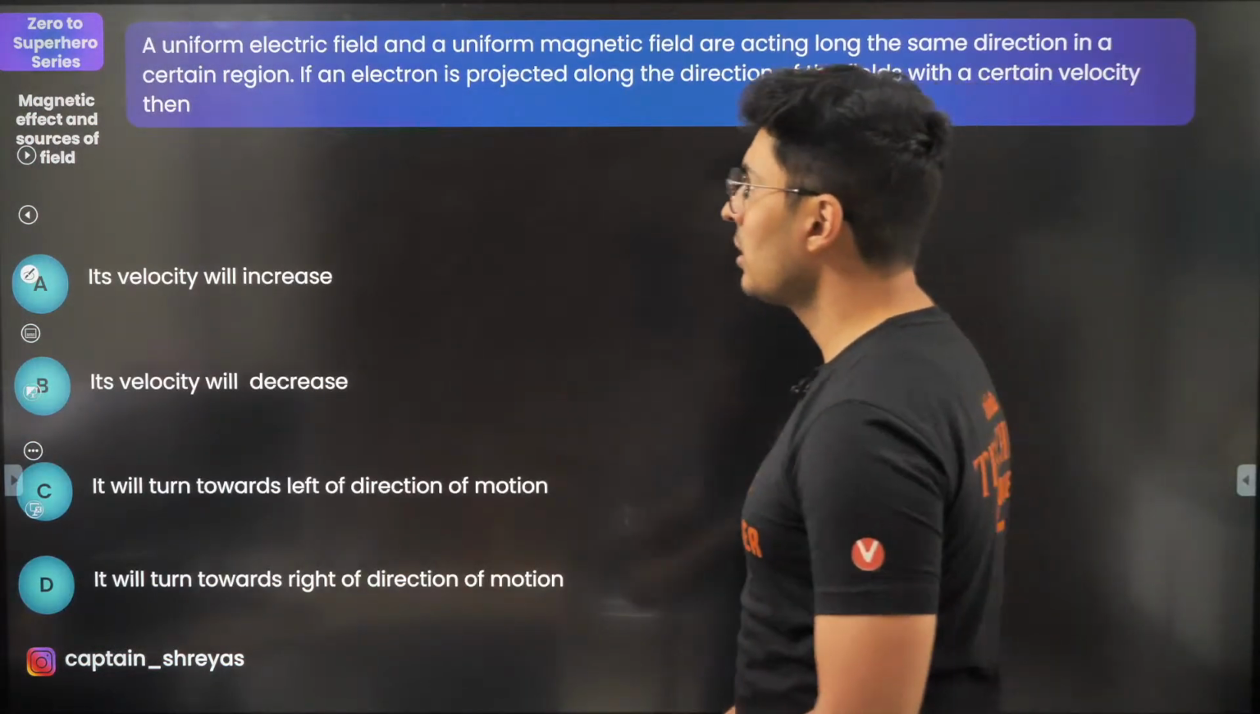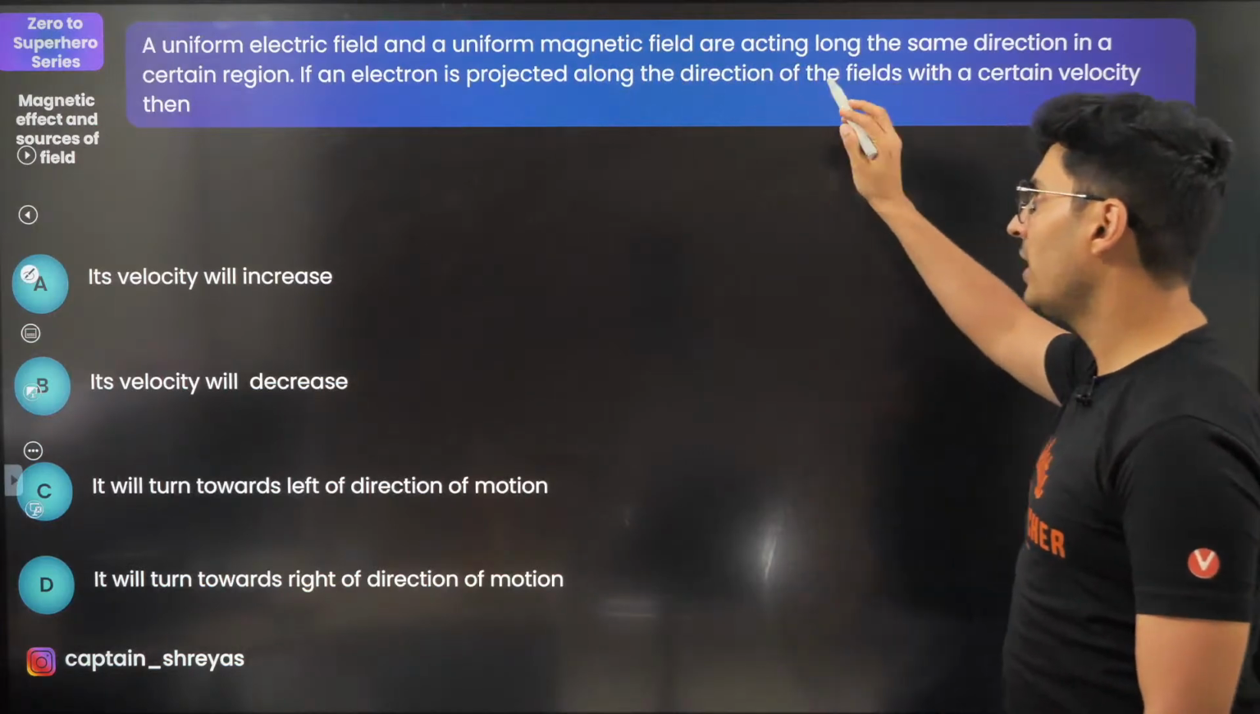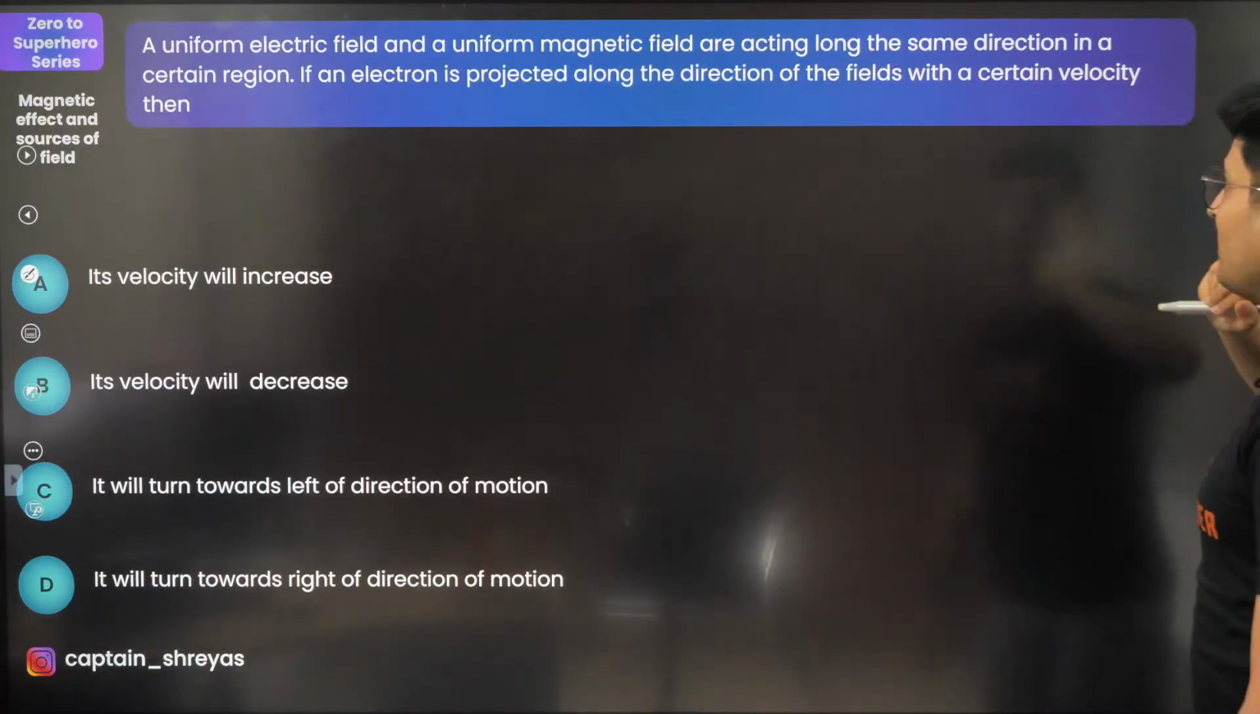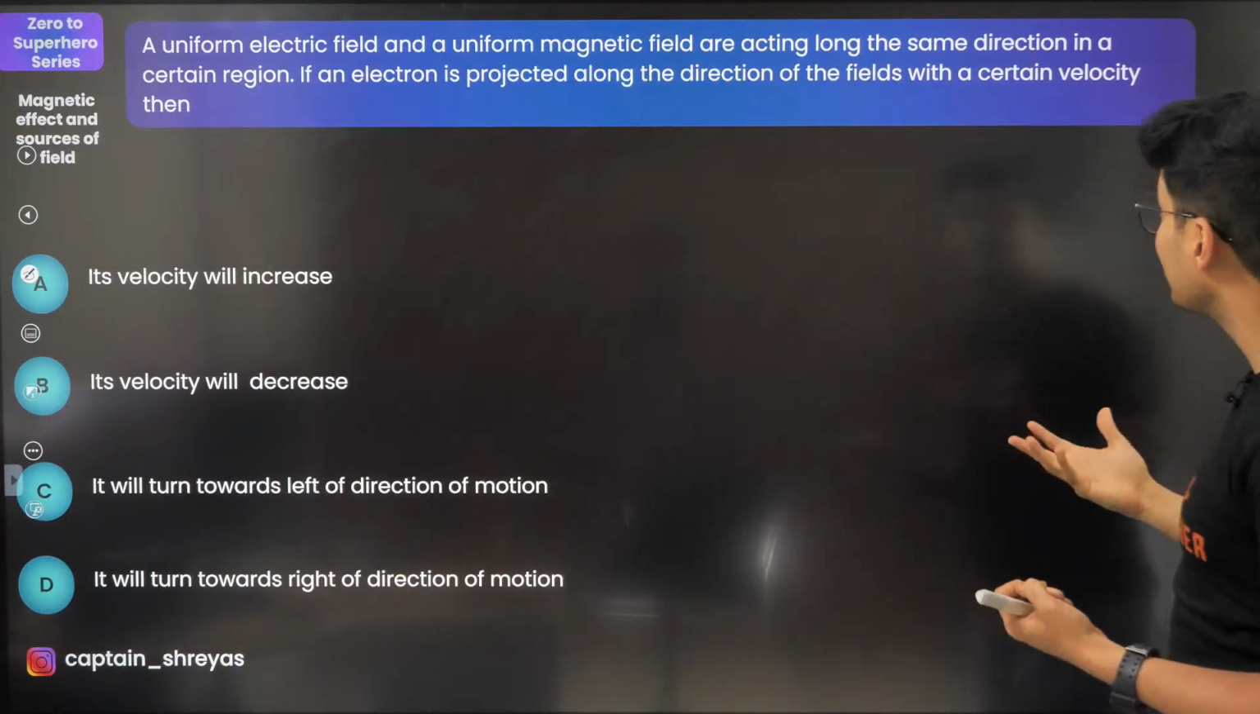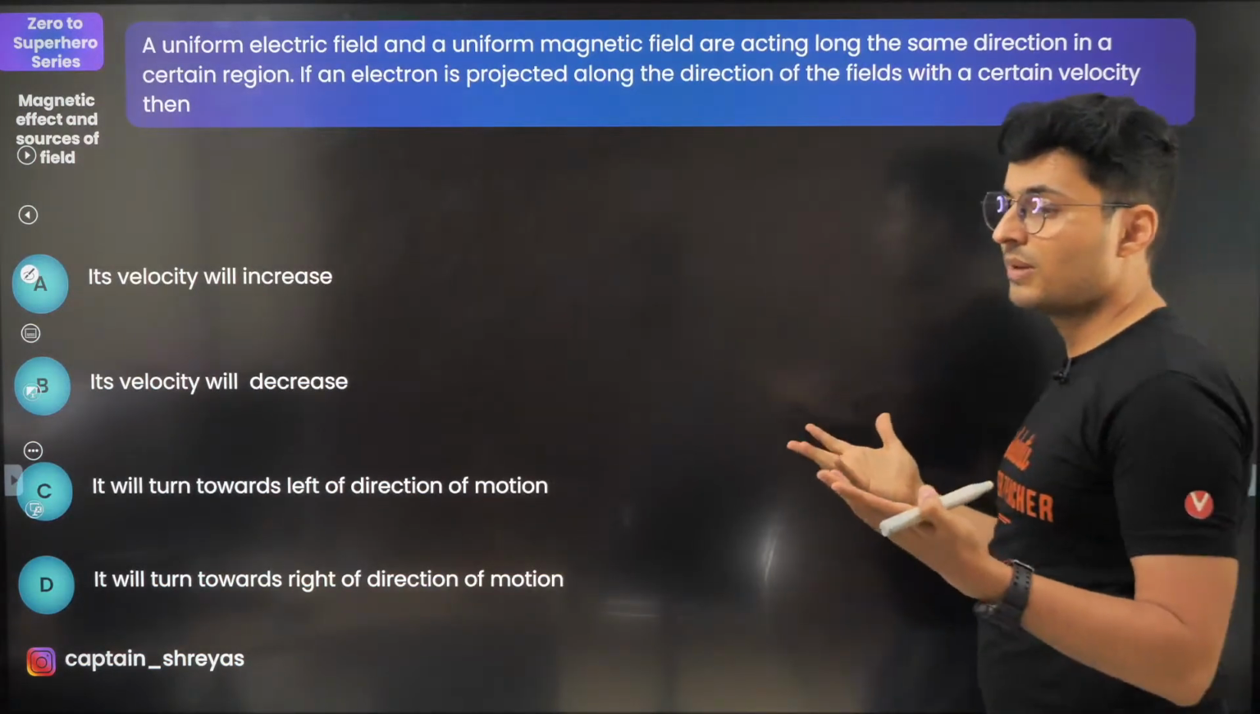Moving on, next question. A uniform electric field and uniform magnetic field are acting along the same direction in a certain region. If an electron is projected along the direction of the fields with a certain velocity, then what will happen?